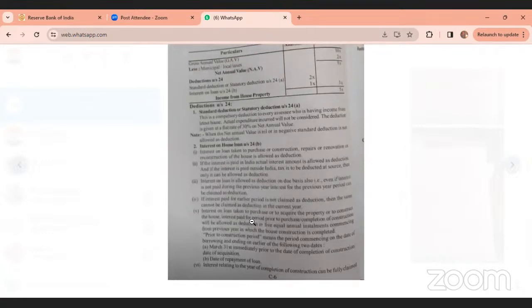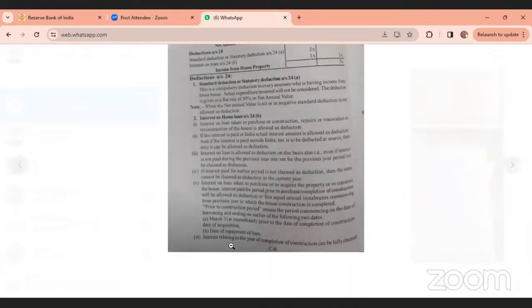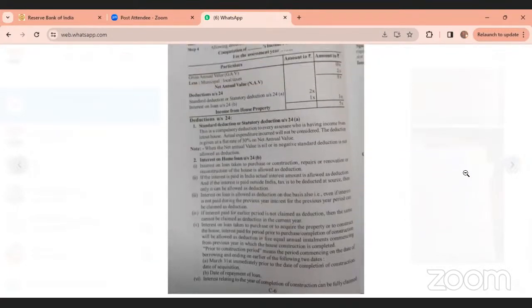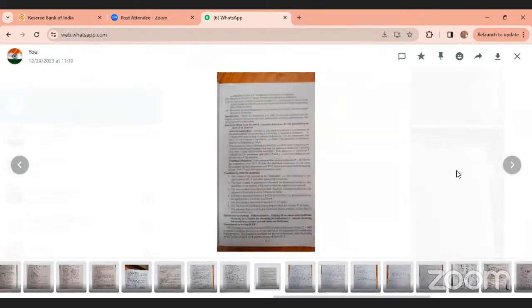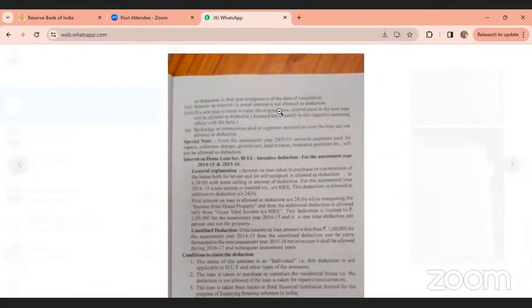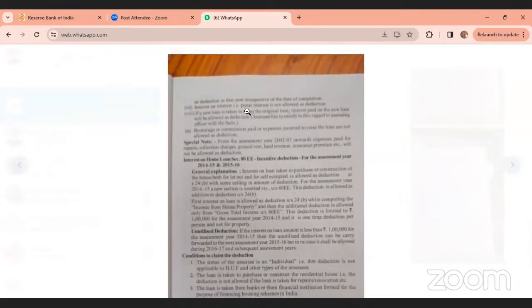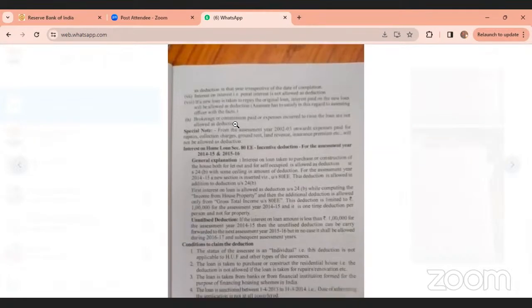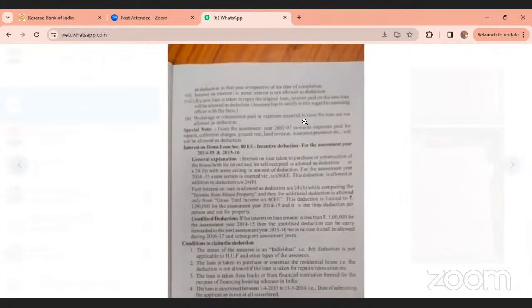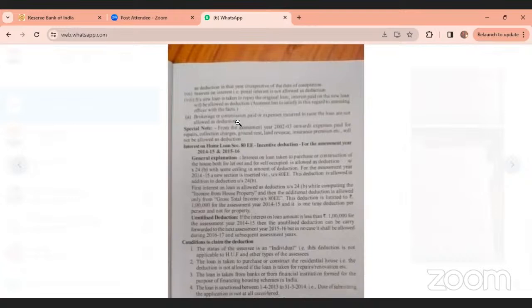These are all difficult for you. Just up to 1, 2, 3, 4, and sixth point, and also seventh one, penal interest, is also important. Penal interest means what? Interest on interest. That one is called penal interest, is not allowed as deduction. Make a fill in the blanks MCQ also. This one is a very important point. And again, brokerage or commission paid or expenses incurred to raise the loan are not allowed as deduction. Which one is allowed for deduction, which one is not allowed for deduction is very, very important.